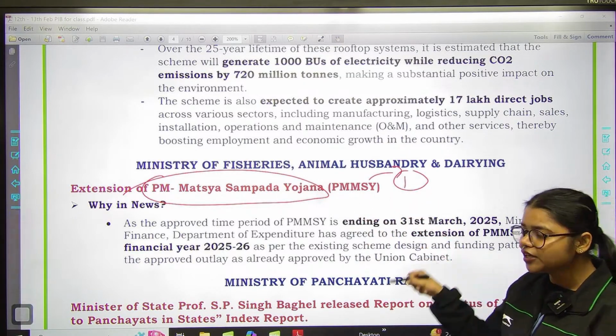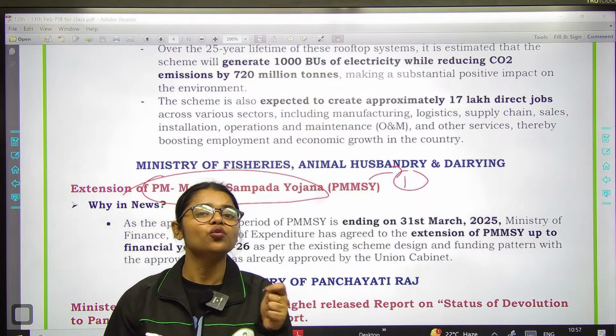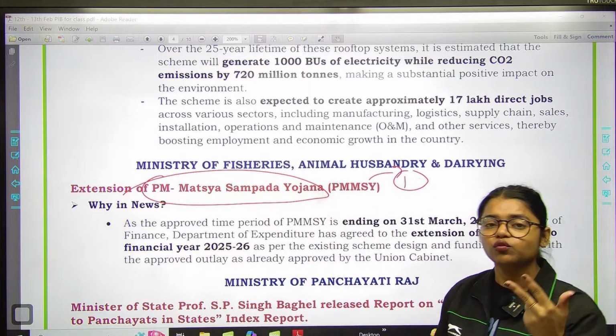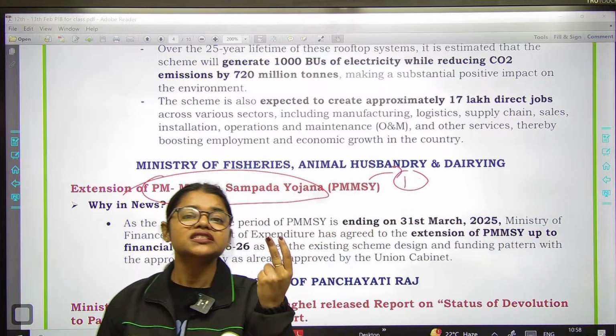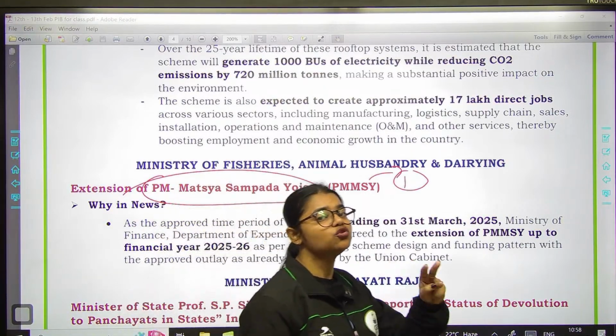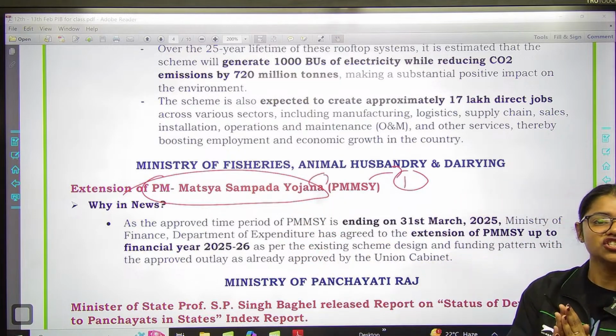So Matsya Sampada Yojana का simple objective क्या है? That we want to bring sustainable blue revolution. We want to increase the fish production in the country. We want to improve the fish farmers income. We want to double the income of fish farmers, right? We want to reduce the post harvest losses. So these are the objectives of this particular initiative, right?